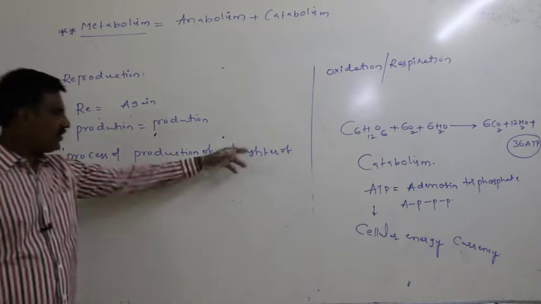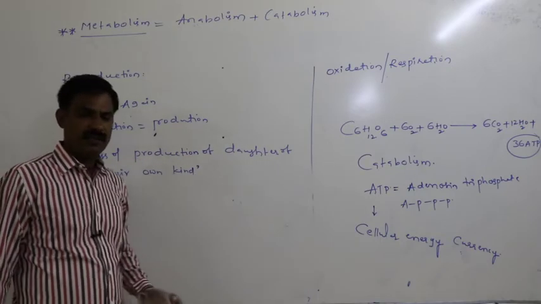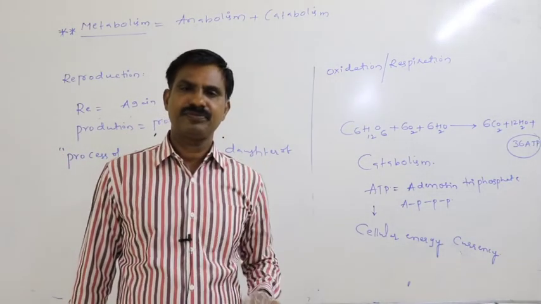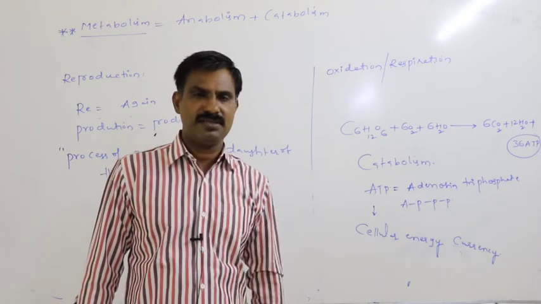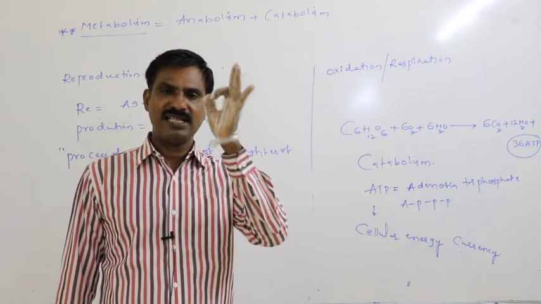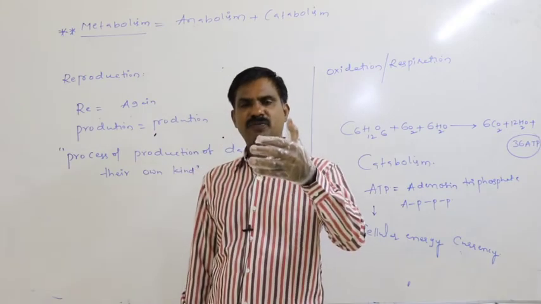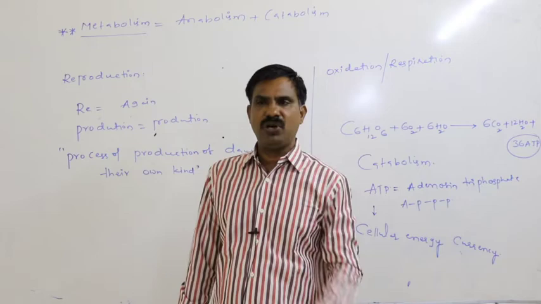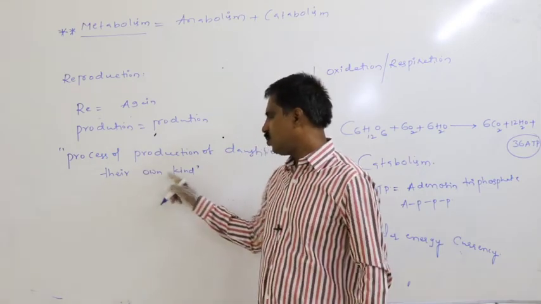Process of production of daughters of their own kind means humans always deliver only humans, dogs always deliver only daughters of dogs, cats always deliver daughters of cats. The daughters born from the parents must resemble their parents only, but not others. That means own kind.